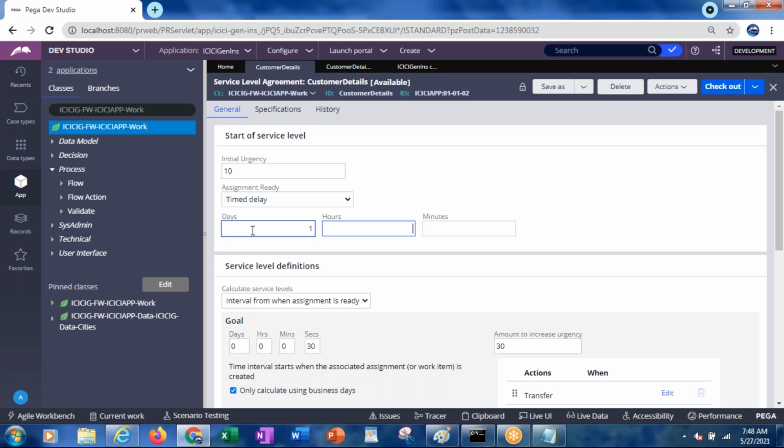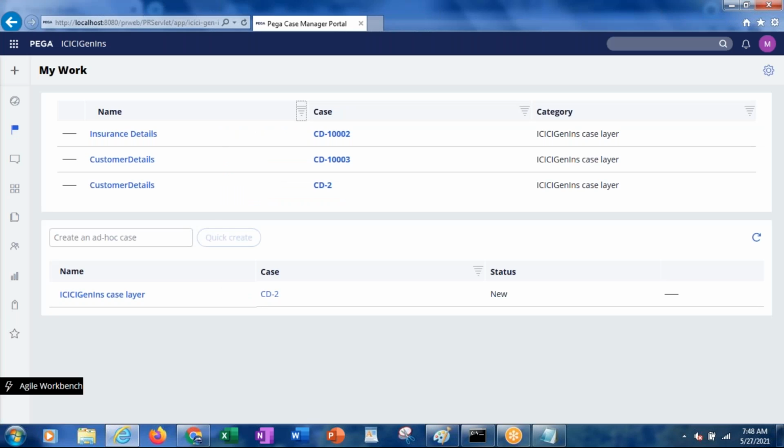Just for our example, we will take hours. 1 hour. After 1 hour, I want to start the calculation. I am delaying the calculation of this. So how exactly will it perform this?